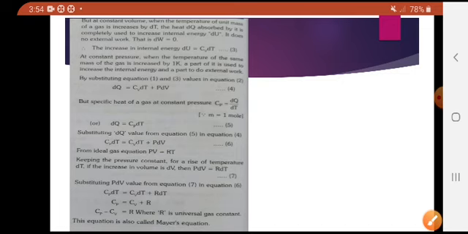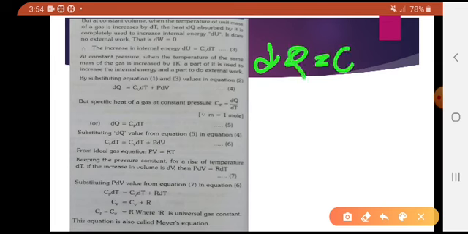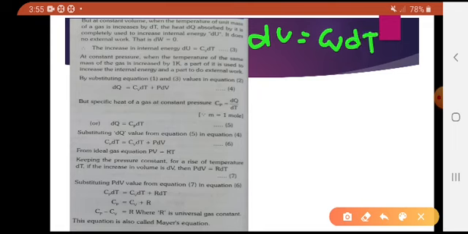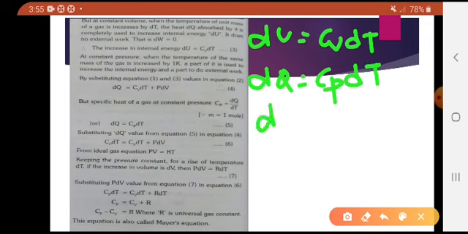Substituting from the specific heat, dq can be written as Cp dT. Now we have du, dq and dw values: du equals Cv dT, dq equals Cp dT, and dw equals P dV.